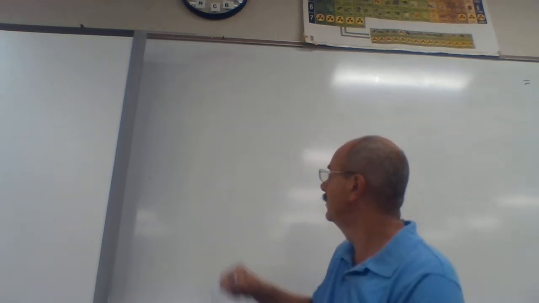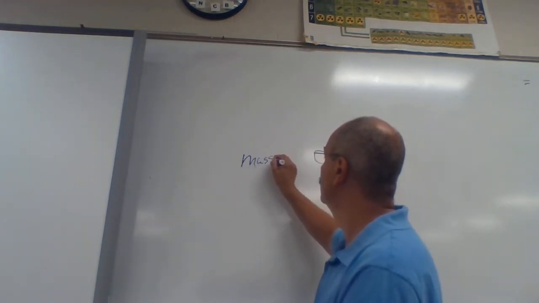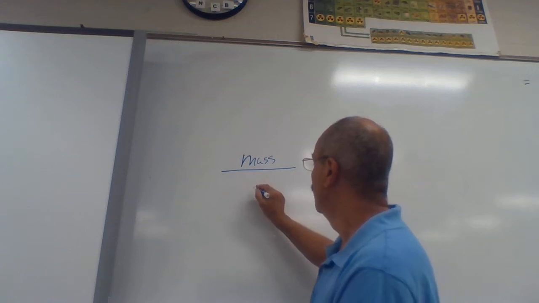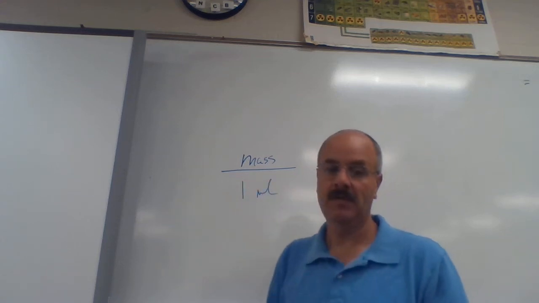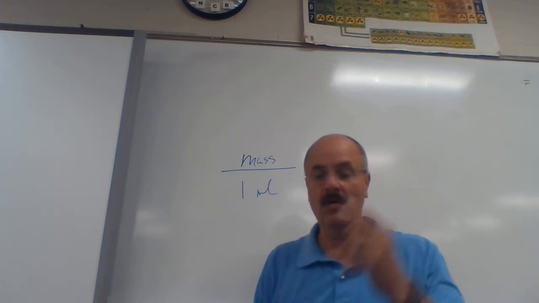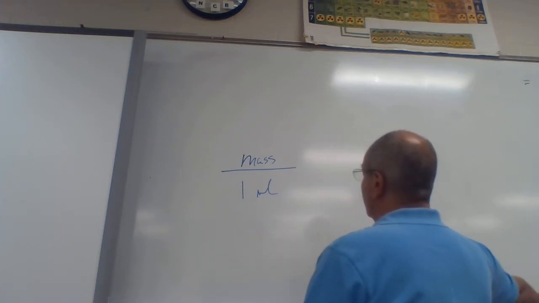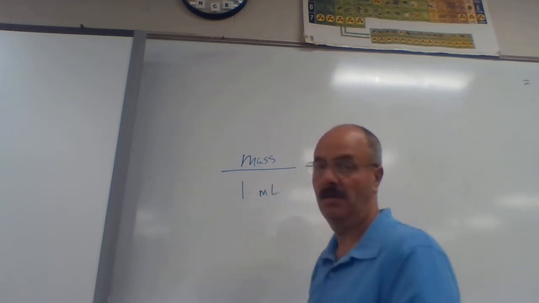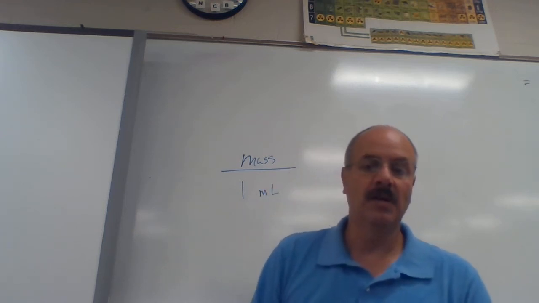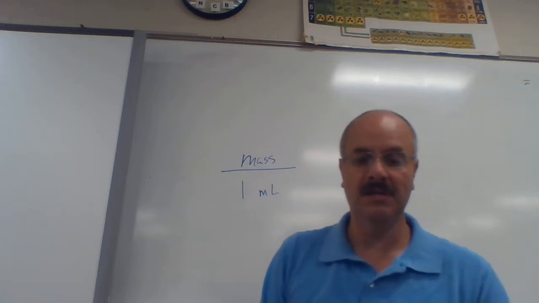So what we're really doing every single time is always comparing the mass per volume, and that volume is really 1 milliliter. So we're really always comparing it to, well, if I had 1 milliliter of this substance.